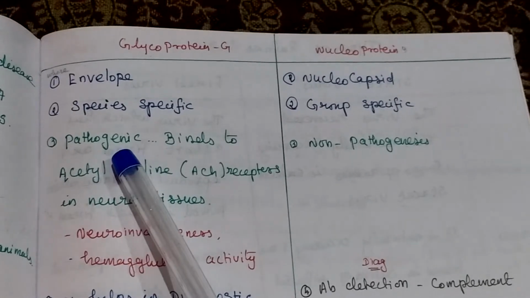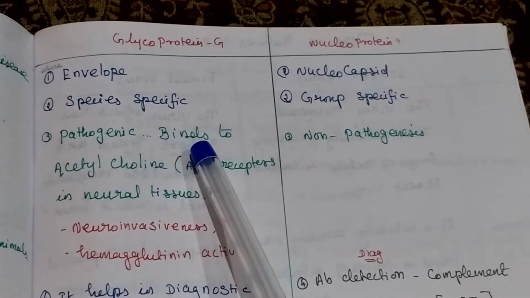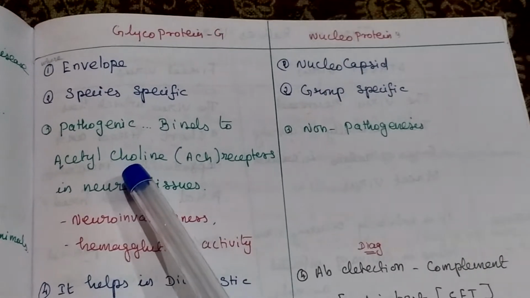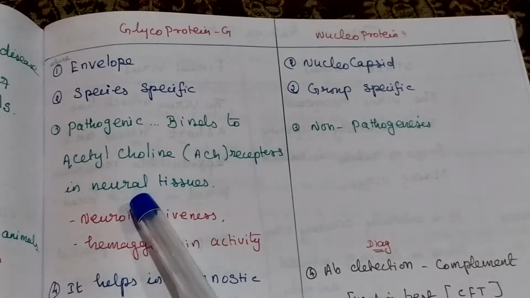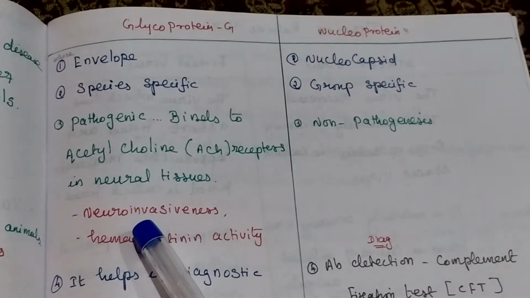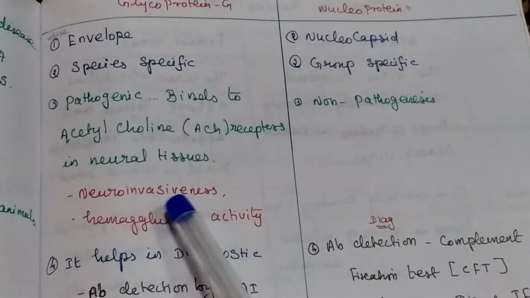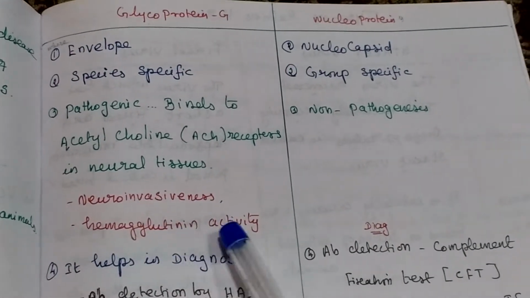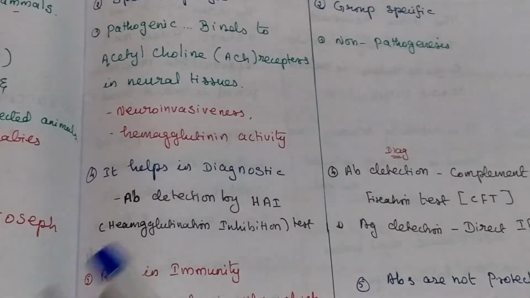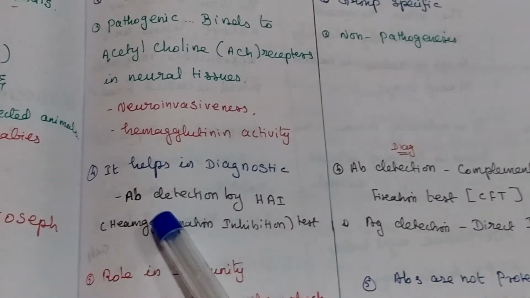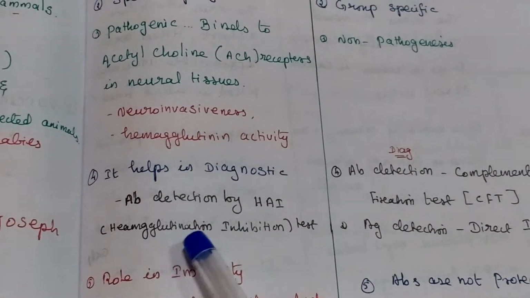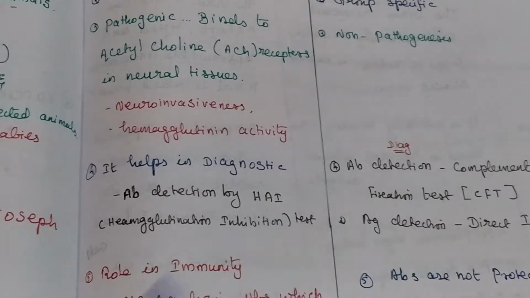This one is pathogenic and binds to acetylcholine receptors in neural tissue. It causes neuroinvasiveness and hemagglutinin activity. It is also used for diagnosis, antibody detection by hemagglutination inhibition test.